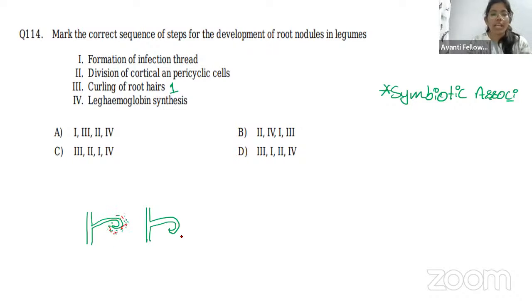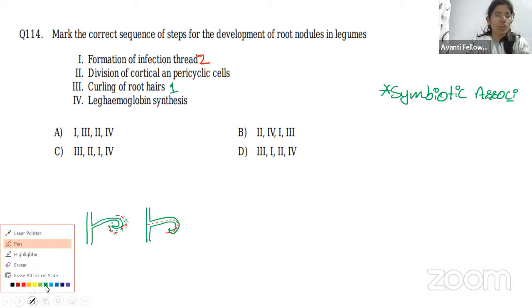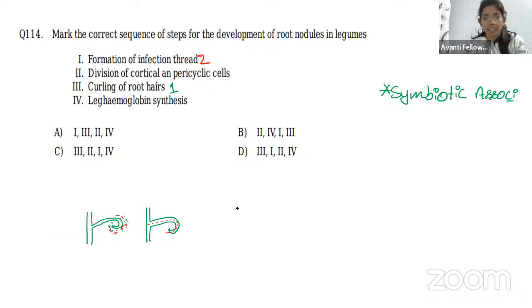Now this bacteria starts to form an infection thread. So formation of infection thread is the second point. What is the next one? Once it crosses the epidermal cell, then we have